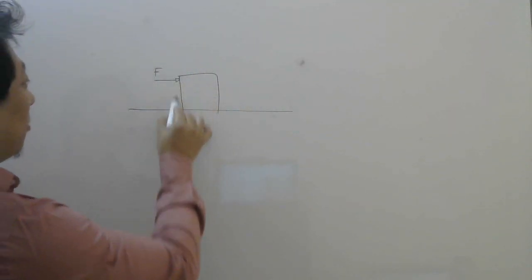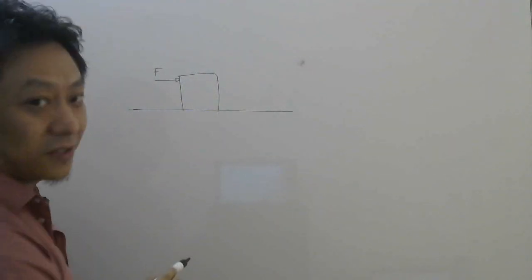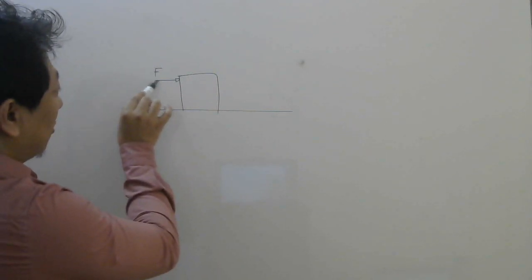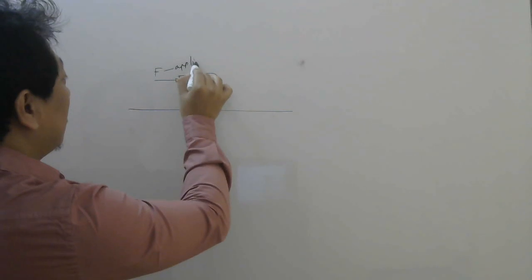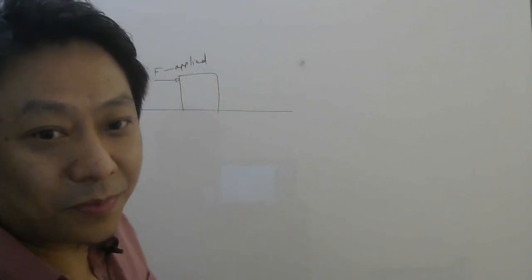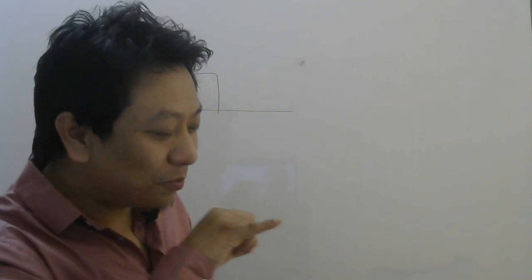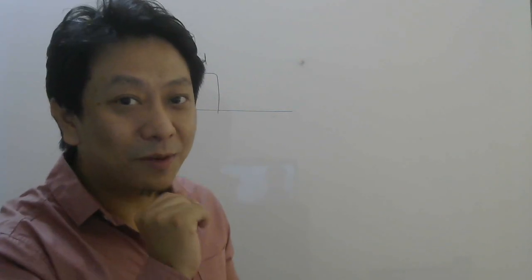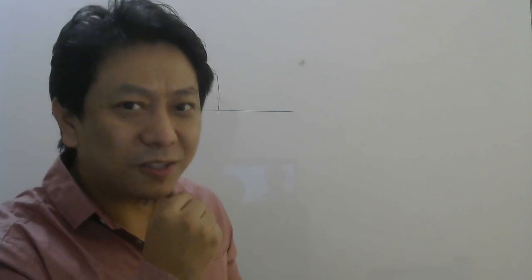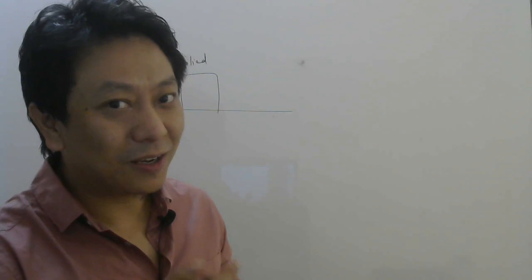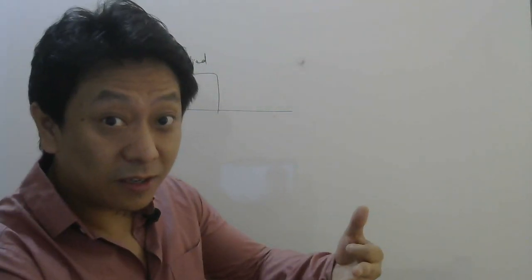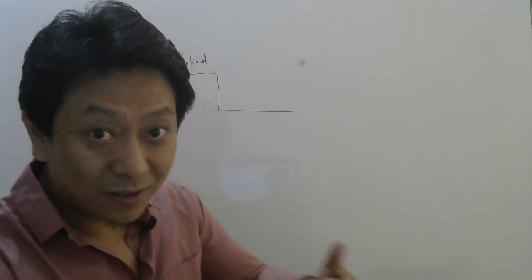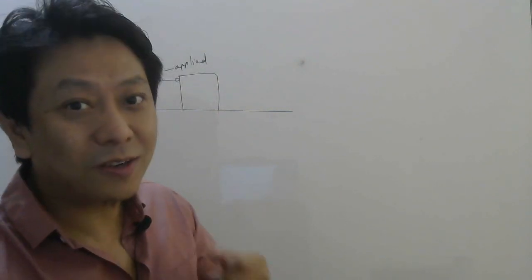Imagine this is some block on a flat surface and you apply a small force. This is the applied force. So in your house, imagine there is a table and with your pinky finger you push the table. Will the table move? No, right? Why is it not moving? Because Newton's second law says if you apply force, the body should accelerate, its velocity should increase from rest, isn't it? Then why is it not moving?